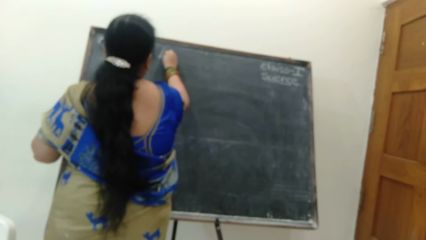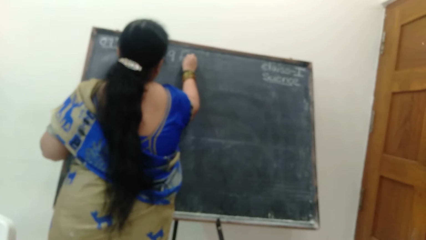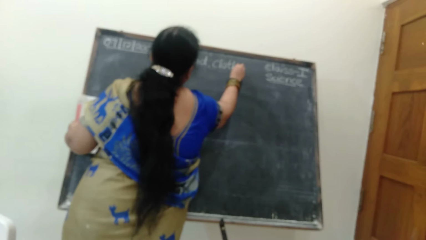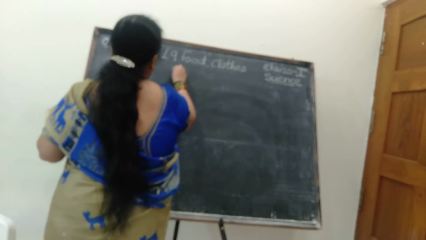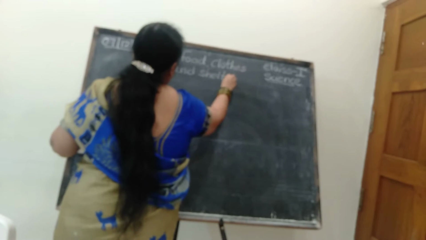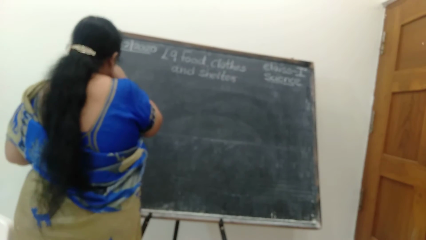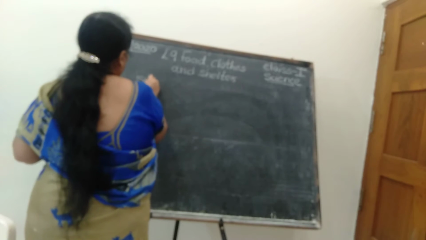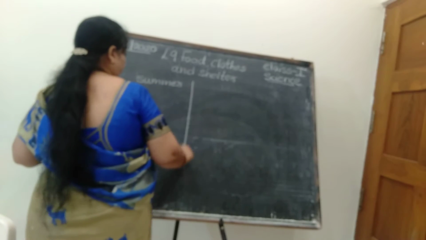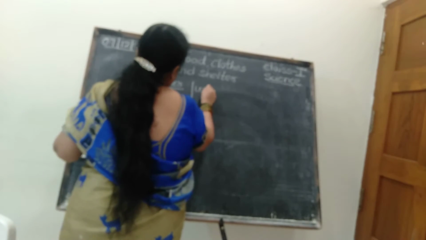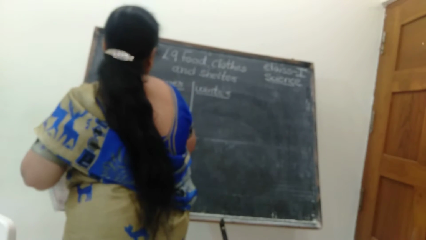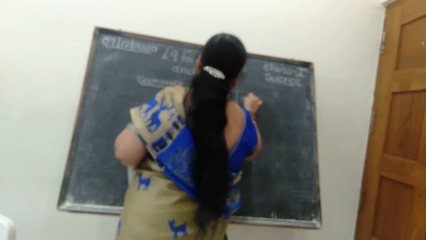This is lesson number 9, food, clothes and shelter. Now listen here, children. We had learned 3 seasons, isn't it? Summer, winter, and rainy season.